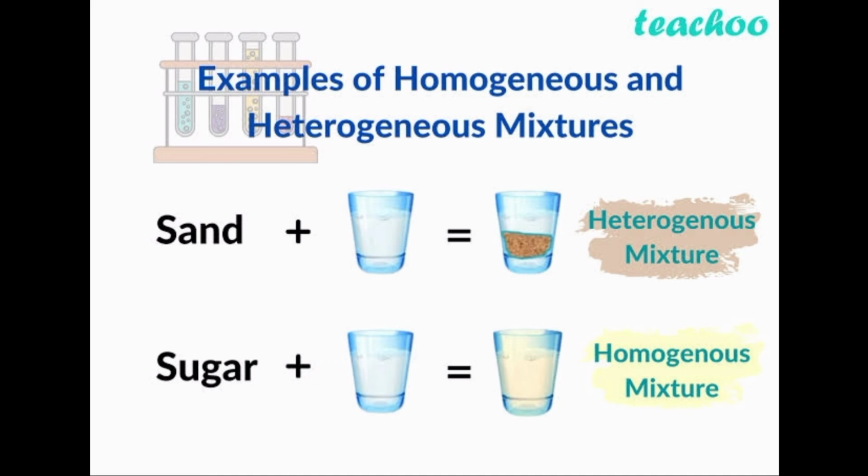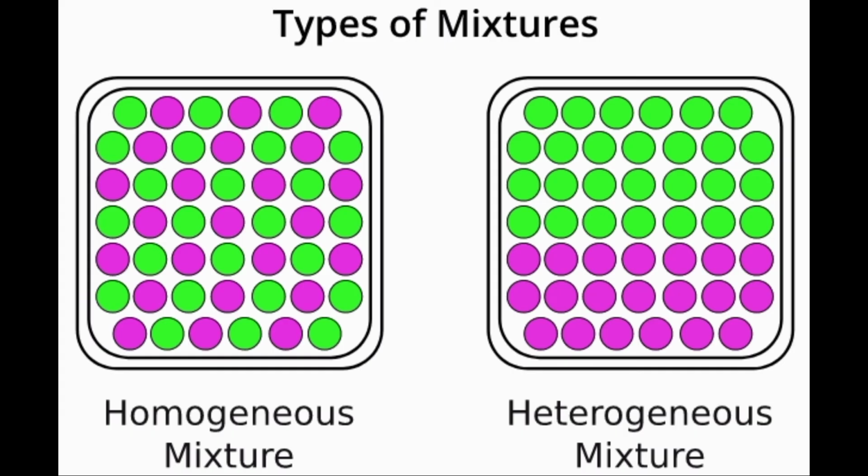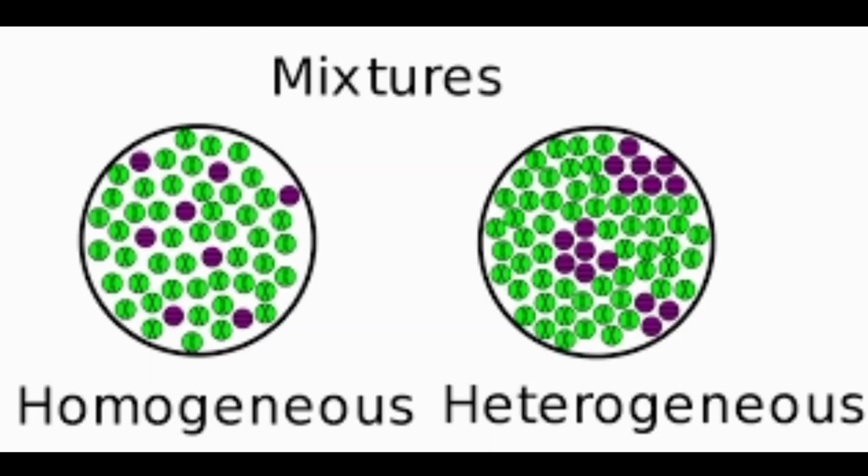Now, let's talk about the properties of an impure substance. Remember that impure substances are otherwise called what? Mixtures. Number one, it does not have any specific properties. The properties of the mixture are a result of the average properties of all the constituents. Number two, it is formed as a result of a physical change. Number three, they have a variable composition. And the last property there is that their melting and boiling points differ.